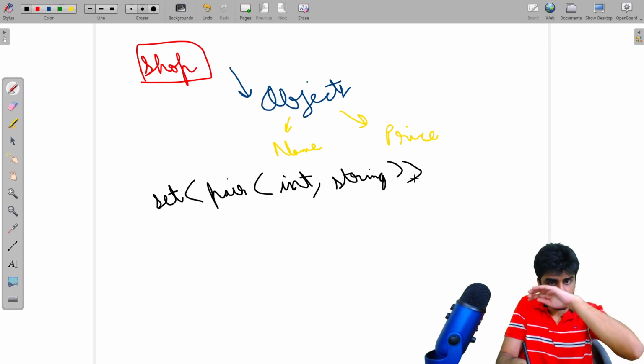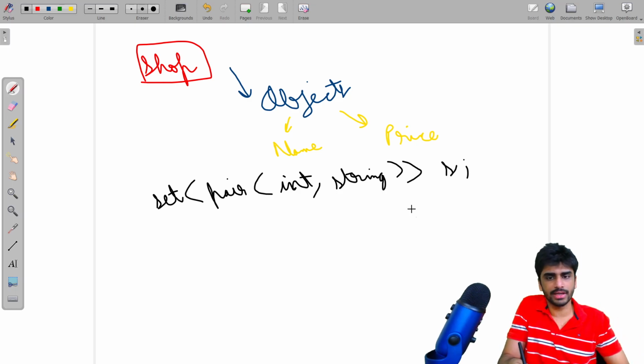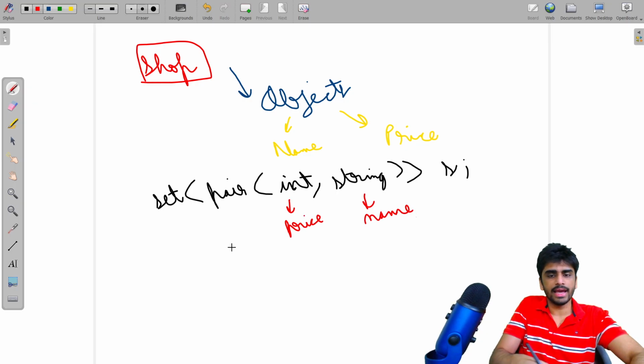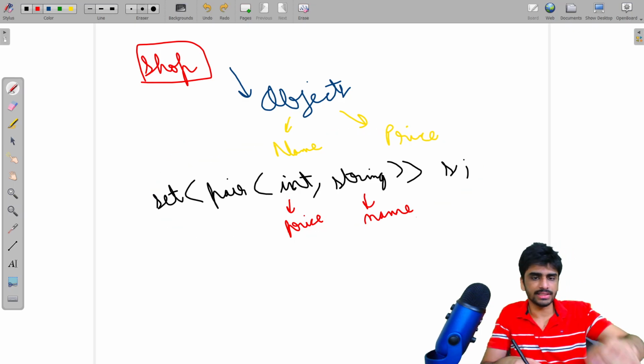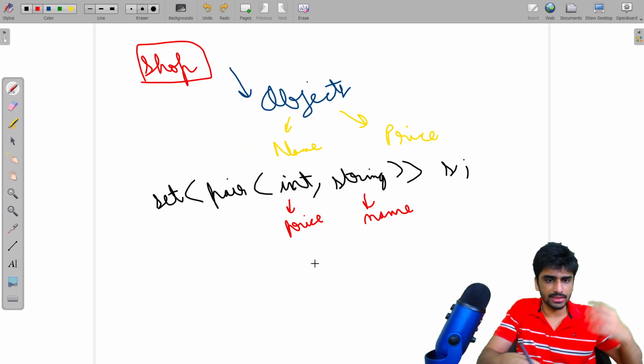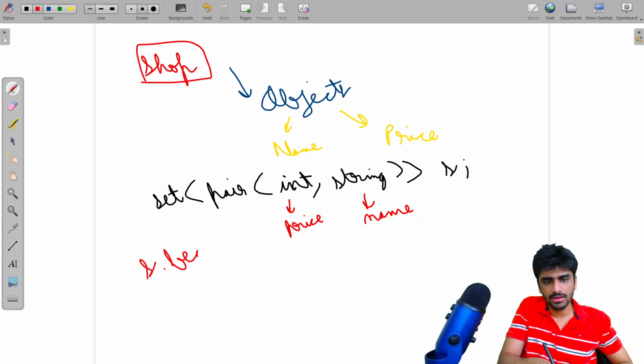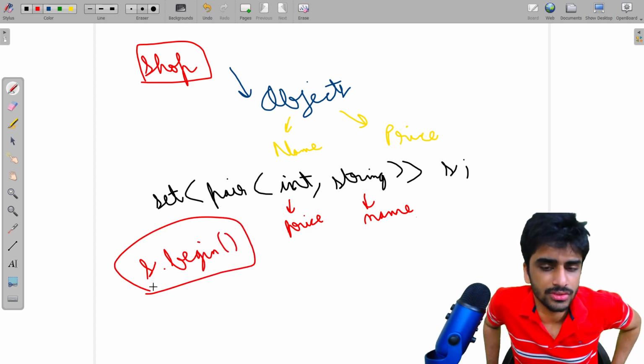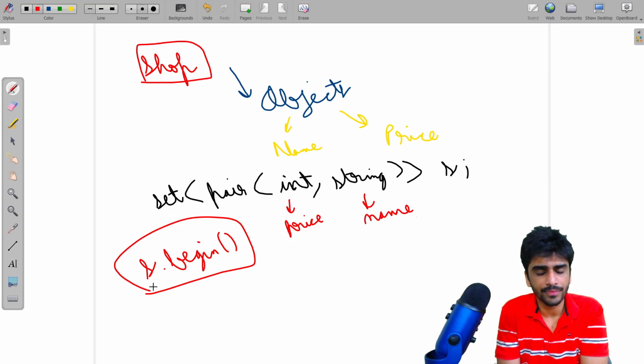So when we do this, a set of pair of int comma string, in this pair of int comma string, this int will be the price, and this string will be the name of the object. And since everything is always sorted in a set, what will happen is the s.begin will always give you the cheapest object.